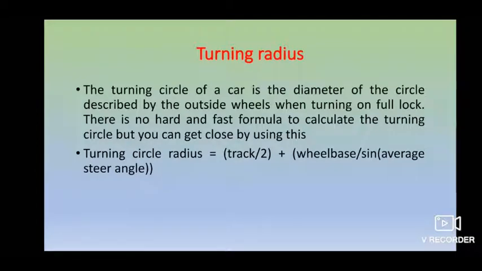And next, which has already been discussed, is the turning radius. There is a formula to calculate your turning radius. The turning radius is the track width divided by 2, plus the wheelbase, depending on the design of your vehicle, maybe 2200 mm or 2500 mm, divided by the sine of the average steer angle. That gives you a perfect turning circle radius. It may be about 4 to 5 meters. Okay, that will be your turning radius.